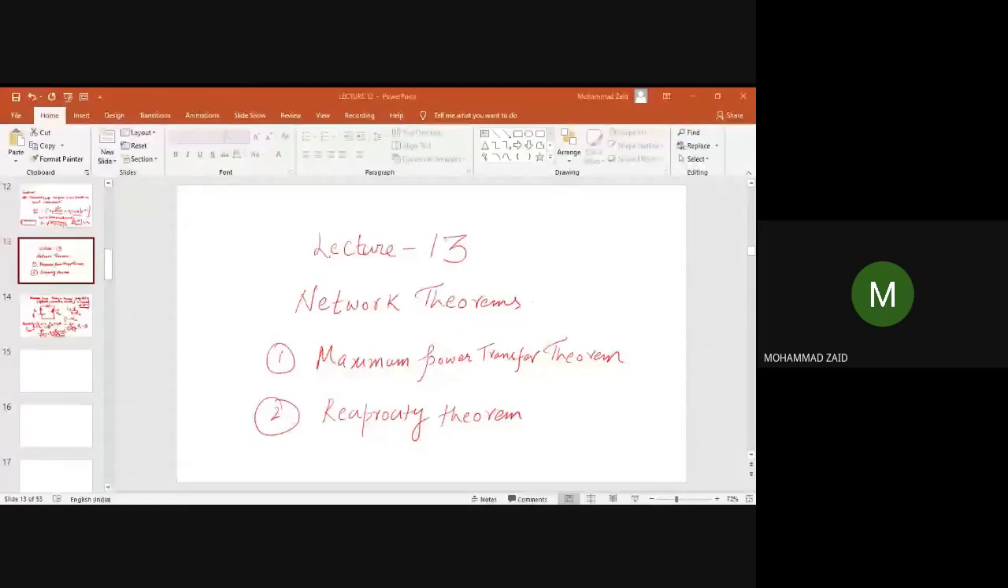Whatever kind of load it is, for DC only a resistive load will be there, and for AC an RL load will be there. In the RL load, either R or L can be varied, or both can be varied simultaneously. So this theorem is applicable for both DC as well as AC circuits. And the other thing about this theorem is that when the maximum power transfer takes place in a circuit, the load resistance becomes equal to the